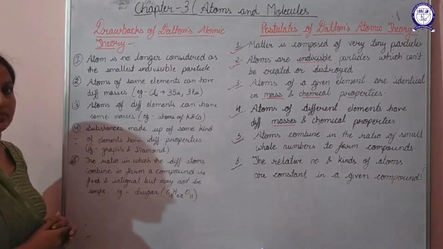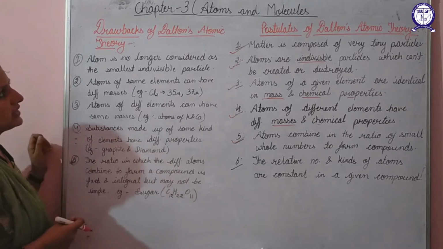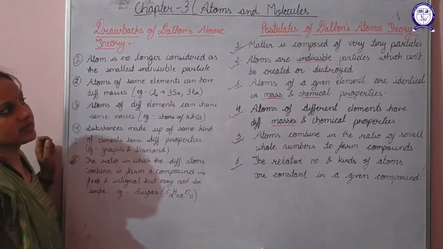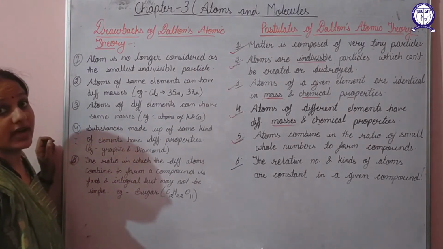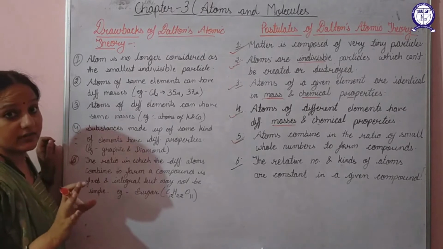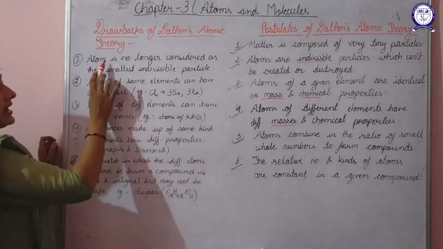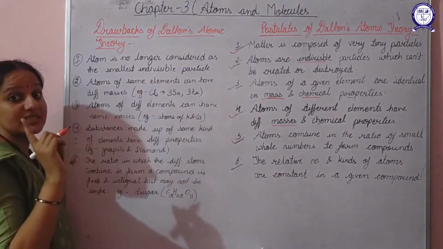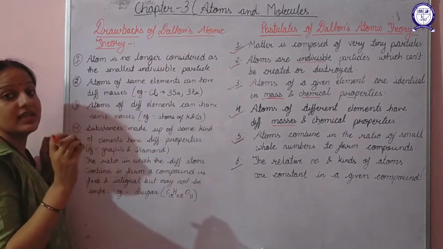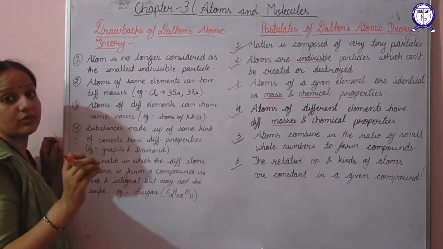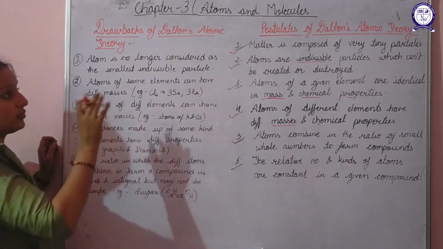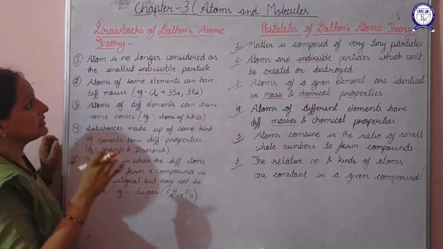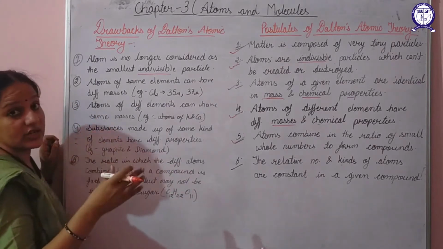Next are the drawbacks of Dalton's atomic theory. In his first postulate, he stated that matter is composed of very tiny particles called atoms, which cannot be further divided. But this is wrong. The atom is no longer considered the smallest indivisible particle. That means an atom can further be split into electrons, protons, and neutrons. So this is not the indivisible particle. This thing we'll discuss in detail in our next chapter.